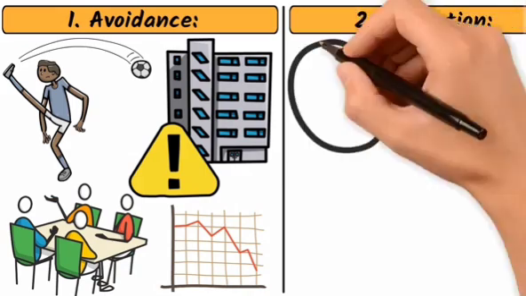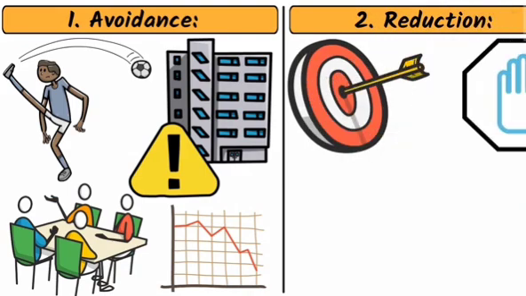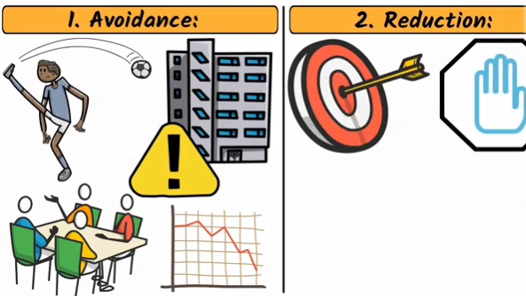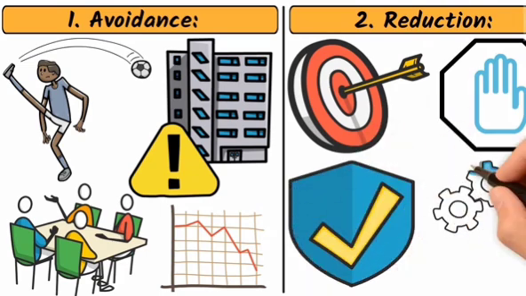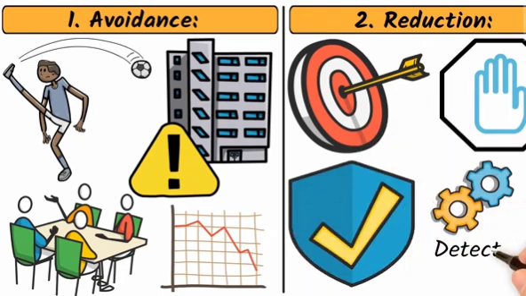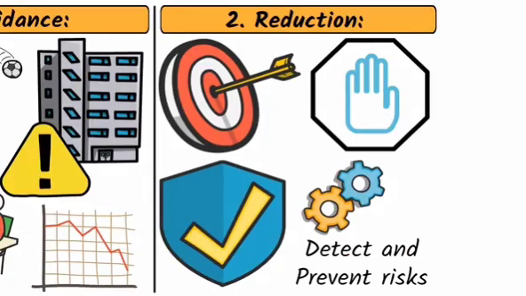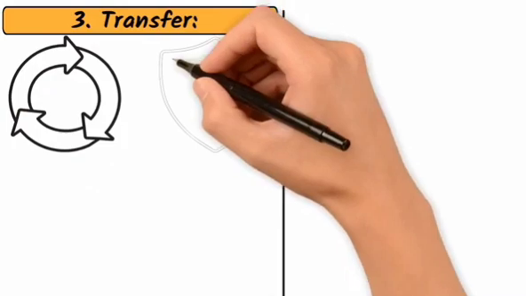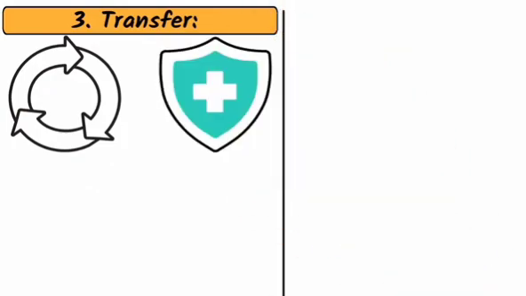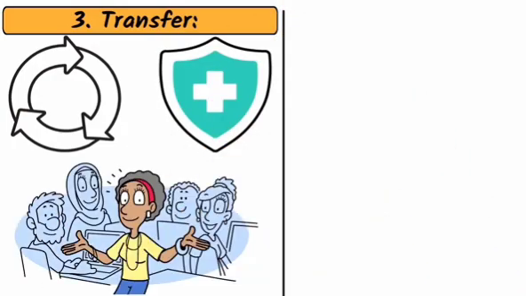2. Reduction. This approach aims to minimize the impact or likelihood of risks. This can be achieved through implementing safety measures, improving processes, or using technology to detect and prevent risks. 3. Transfer. This involves transferring the risk to another party, typically through insurance or contracts. For instance, a company might purchase insurance to cover potential losses from a fire.